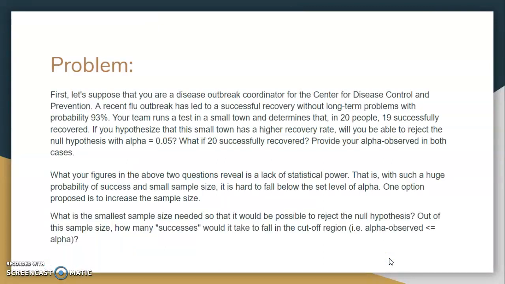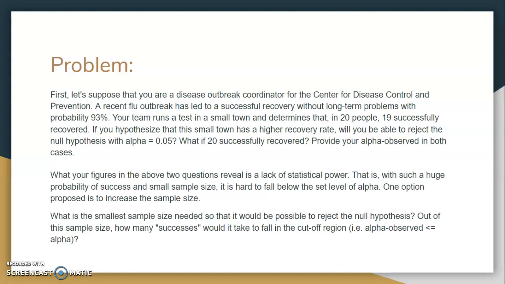This week the problem was, let's suppose that you are the disease outbreak coordinator for the Center for Disease Control and Prevention. A recent flu outbreak has led to a successful recovery without long-term problems with a probability of 93%.